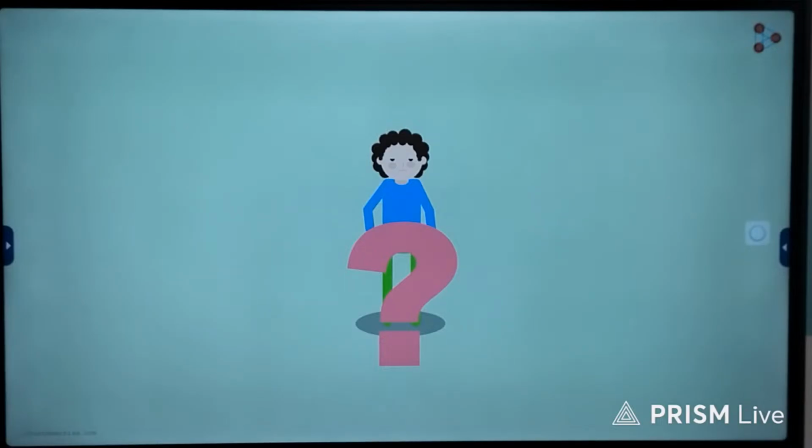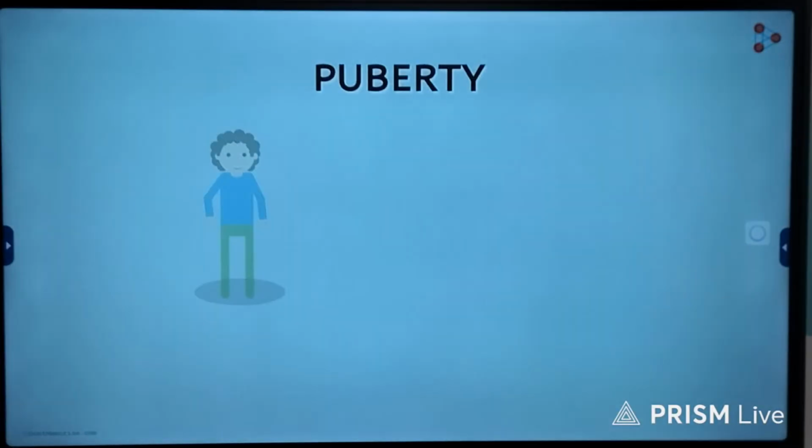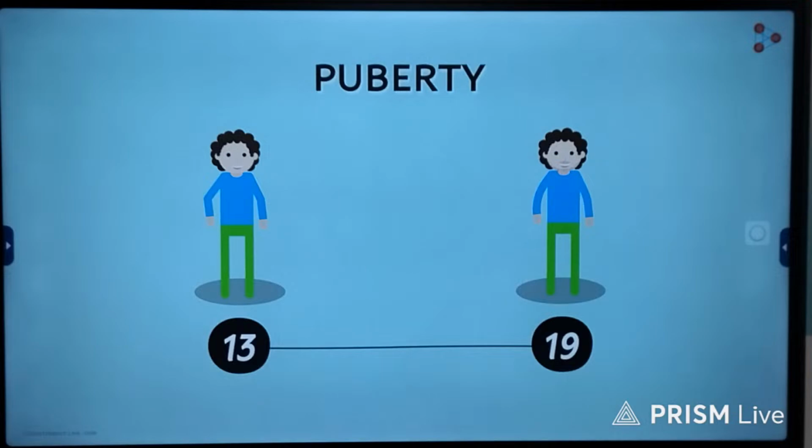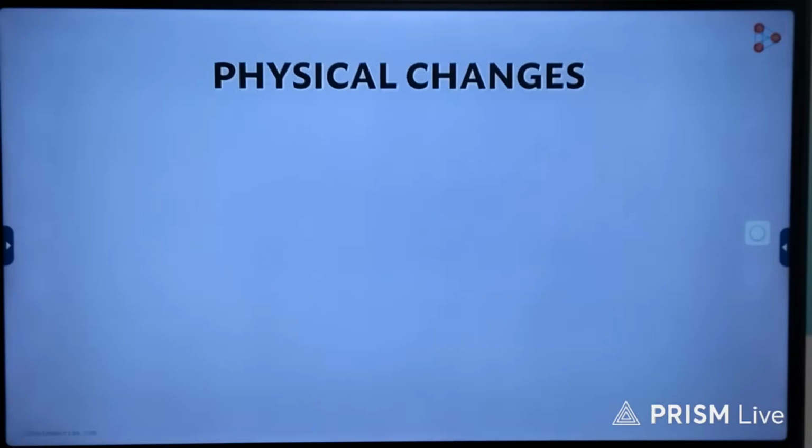The basic answer to this question is adolescence and puberty. Now you may wonder why this happens. Puberty brings with it several changes in the person. So do you think these changes will only be physical changes? Of course not. The changes are mental, emotional, and psychological as well. Let's have a quick glance at the various changes which adolescent individuals go through. Shall we begin with the physical changes first?